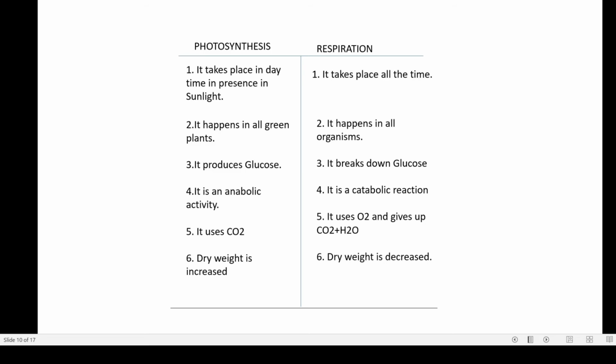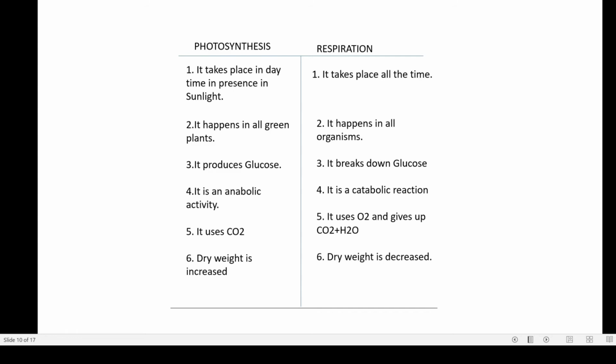In case of photosynthesis, glucose is produced, and in case of respiration, glucose is broken down. Photosynthesis is an anabolic process where something new is produced from simpler substances. For example, carbon dioxide and water produce glucose in presence of sunlight and chlorophyll, whereas in case of respiration, the glucose is broken down into carbon dioxide and water. That means here just the reverse is happening, so it is a catabolic reaction.